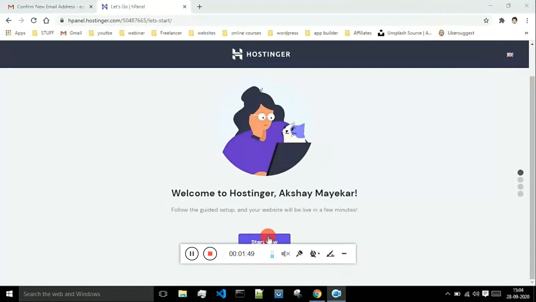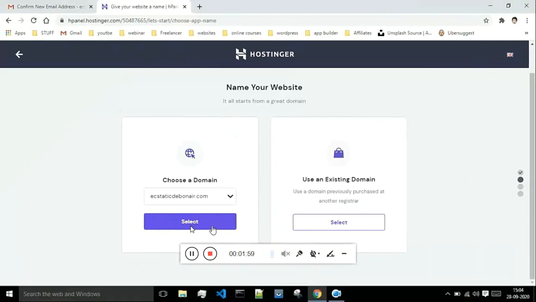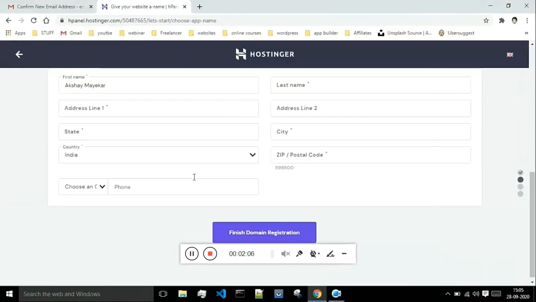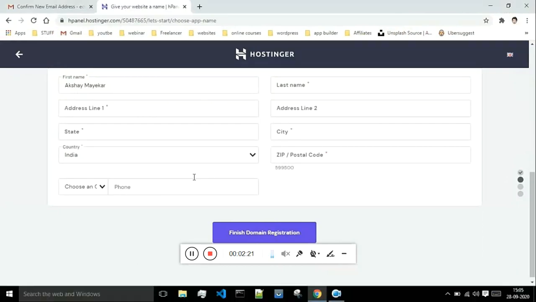When you click on start now, you will get this page where the domain name that was selected by you will be present over here. You just have to select the domain name and click on select. After that, you have to enter your first name, last name, then the address, state, country, all these details, including your phone number, and click on finish domain registration. So basically this is the registration process for whatever domain name you are taking.